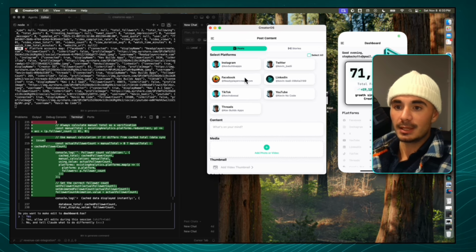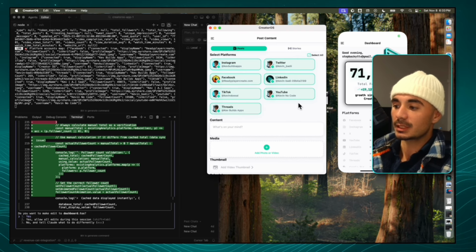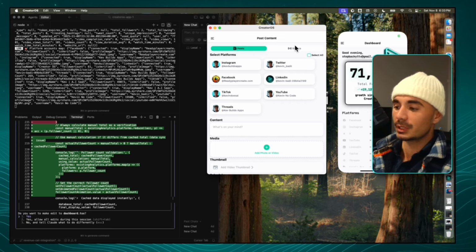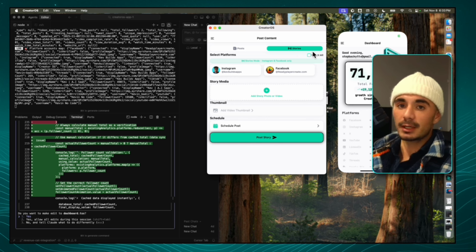Now on the post content page, we can post to all platforms at the same time, and we just added this select all button. Now there's also Instagram and Facebook stories. And so that's a really easy marketing channel for you to create consistent scheduled posts for. And so we also added that in as well.